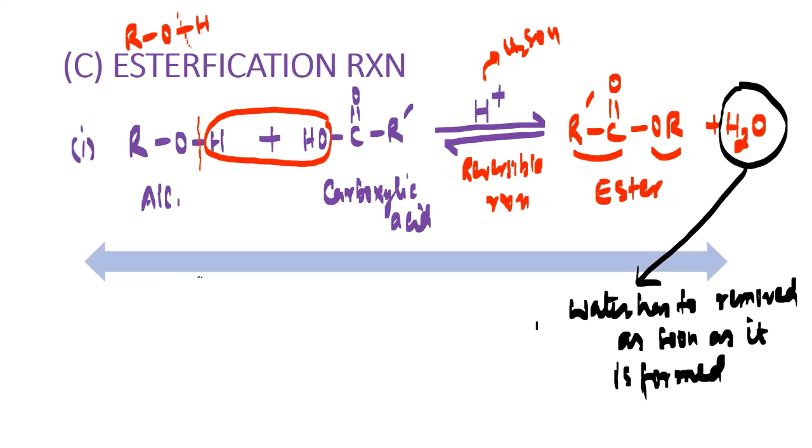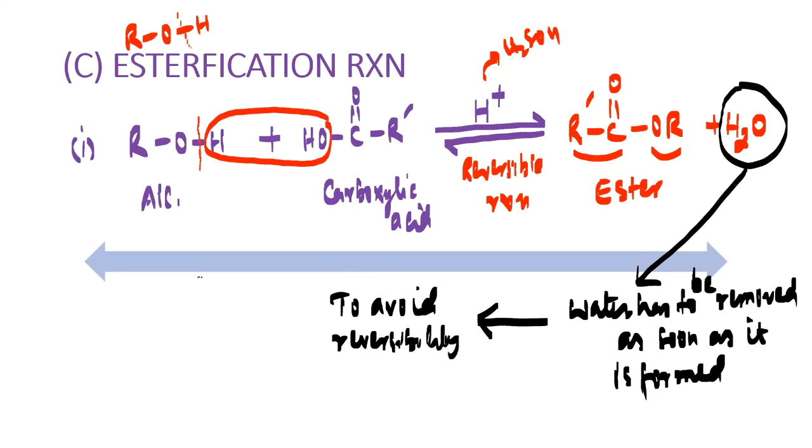Okay. Why water has to be removed as soon as it's formed? Otherwise, what will happen? Water has to be removed as soon as it is formed to avoid, okay, reversibility of a reaction.